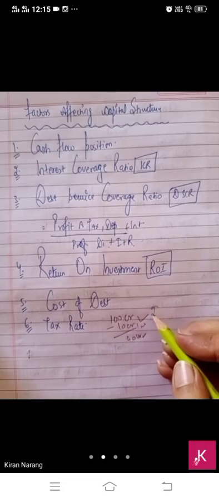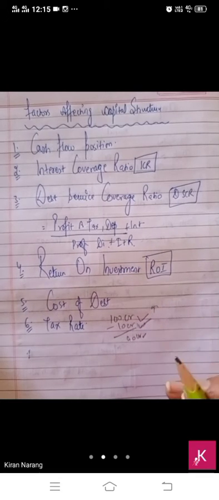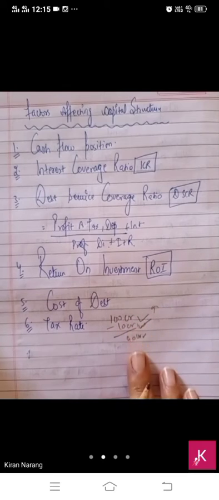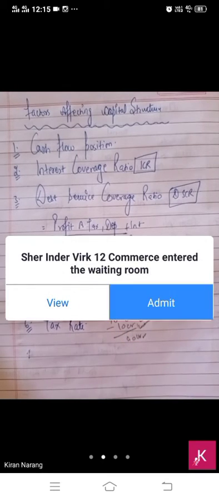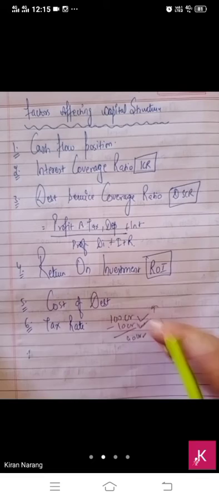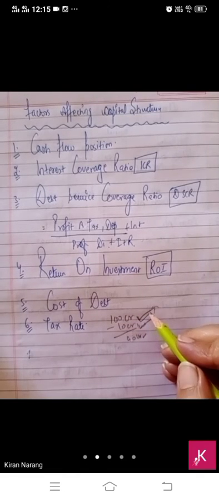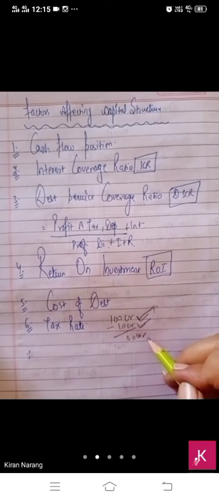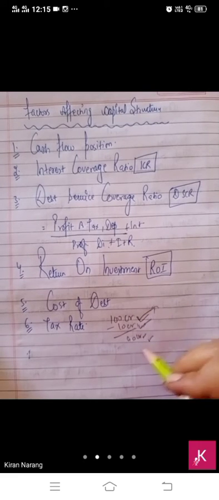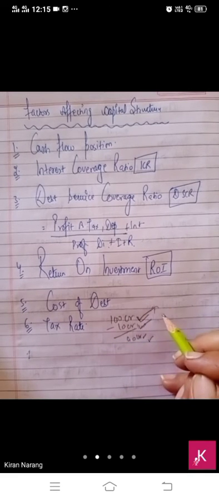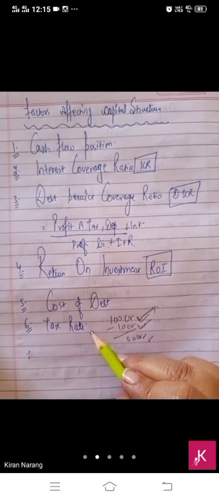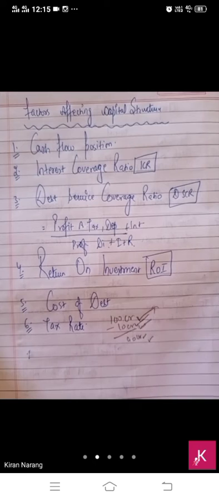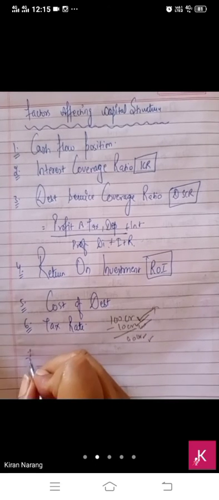If tax rate is high, you should give interest in place of dividend. When you give dividend, it will not be deducted for calculating the tax. You have to pay tax on 100 crores if you are giving dividend. But if you are giving interest, then you have to pay tax on 90 crores. That means you have to consider the tax also. If tax rate is high, debt capital should be utilized in place of equity. And if tax rate is less, then you can go for equity.